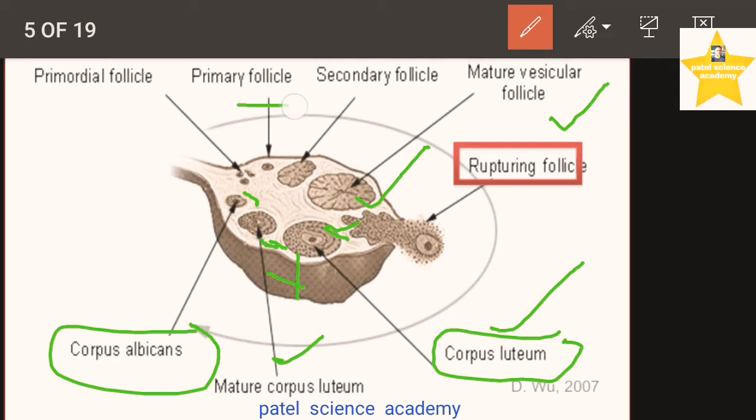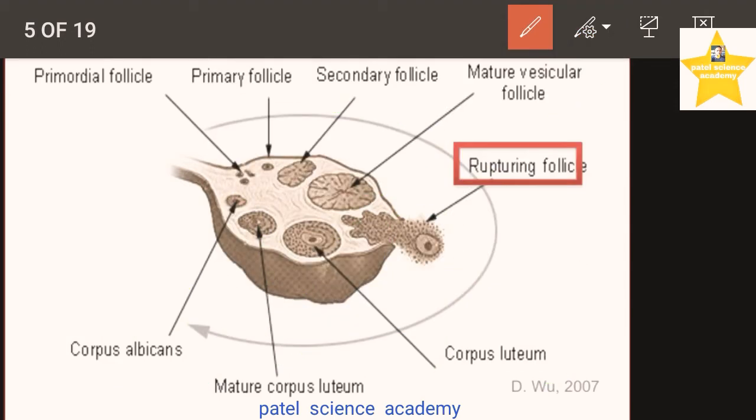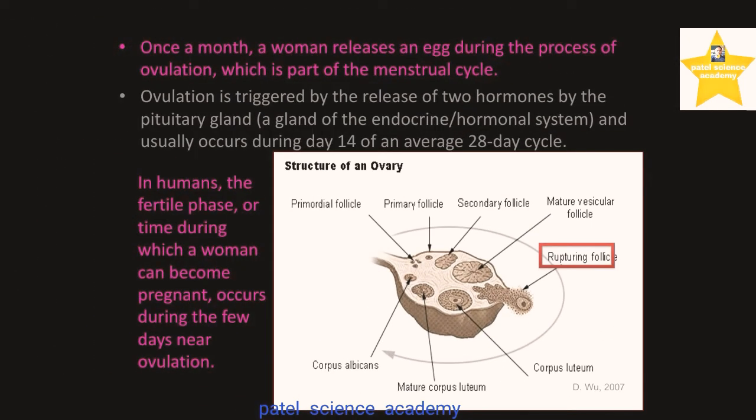So likewise, these are the series of changes that take place during the menstrual cycle, and it is present in the female body. And these are the different changes that take place during the menstrual cycle, or MC. The main purpose of this cycle is to prepare and release this ovum or egg, which is having half number of chromosomes. So this is about this female ovary, structure of ovary.